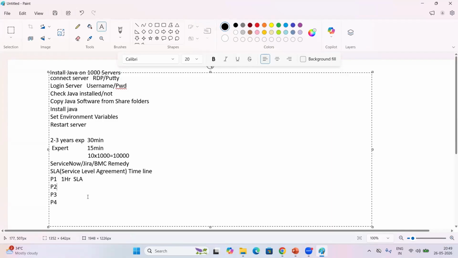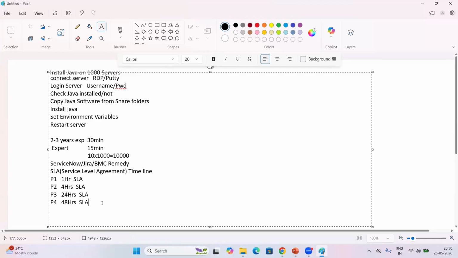A P2 ticket has an SLA of 4 hours. Within 4 hours, the ticket should be closed. A P3 ticket should be closed within 24 hours SLA. A P4 ticket should be closed within 48 hours SLA. Within that SLA, the ticket should be closed. Otherwise, it will be moved to the next level and escalation will happen, as we discussed, right?